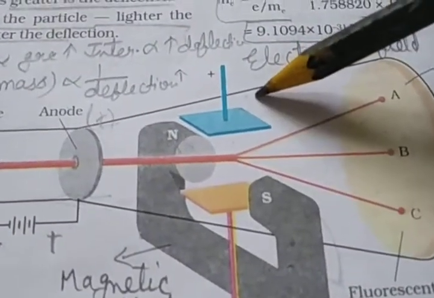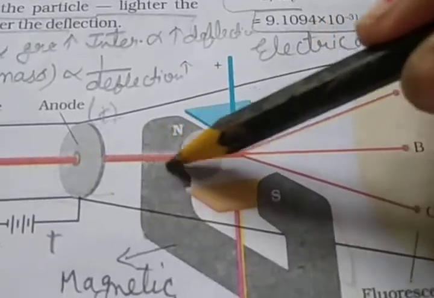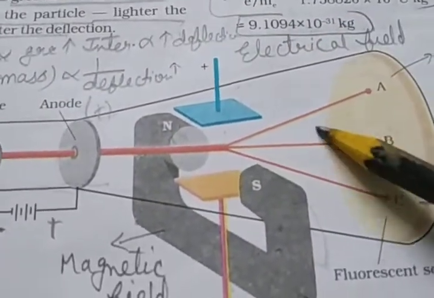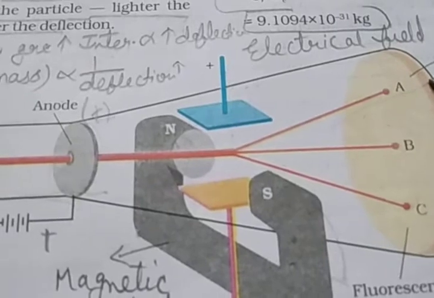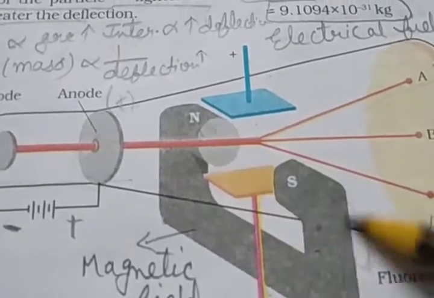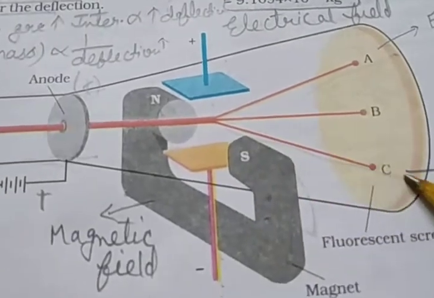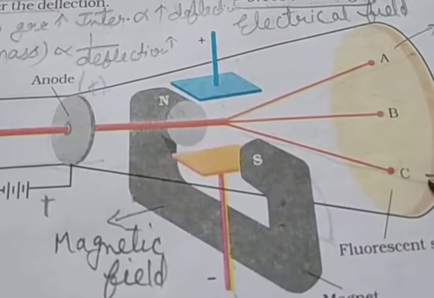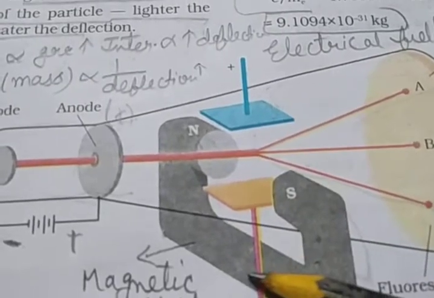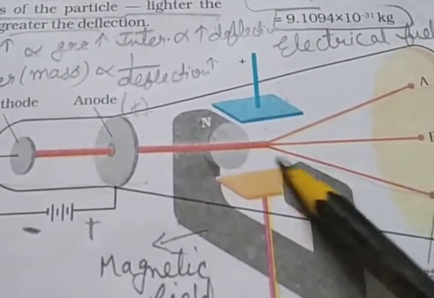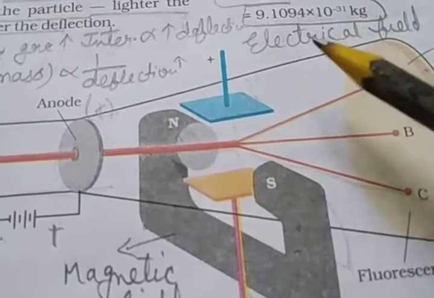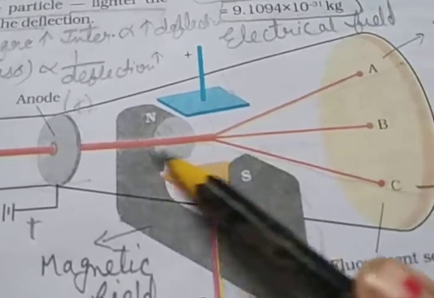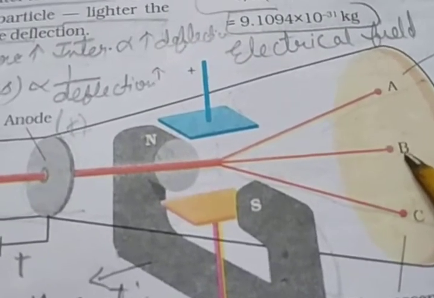When only the electrical field is applied, the electrons deviate from their path and hit the cathode ray tube at point A. Similarly, when only the magnetic field is applied, the electrons strike the cathode ray tube at point C. But by carefully balancing the electrical and magnetic field strengths, it is possible to bring the electrons back to the path which is followed in the absence of both fields. So they hit the screen at point B.